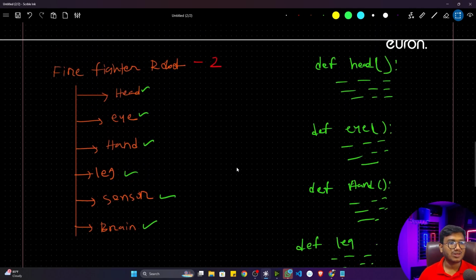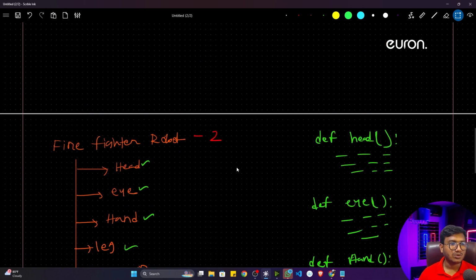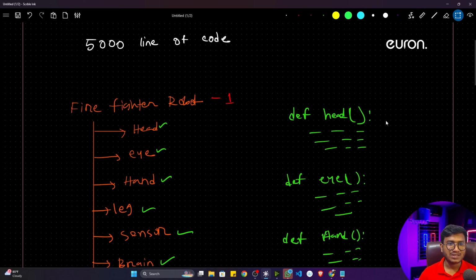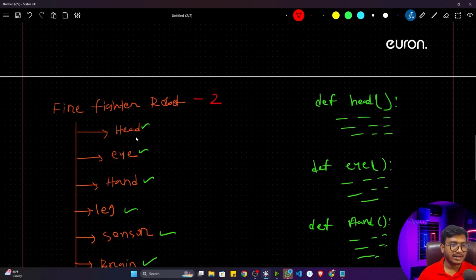Now one issue I think you will observe. Whenever I created robot 2 functionality and I created all the components one by one with the help of functions, this will mismatch together. You can see this is my robot 1 functionality called head. For robot 2 functionality I created another head. It is here. Now I think you know inside one file I can't define 2 heads. I can't define the same name of a function. It's not possible. You have to use a different name.